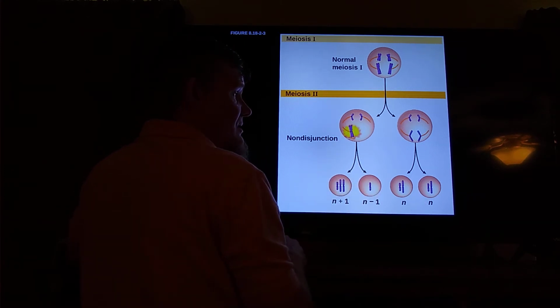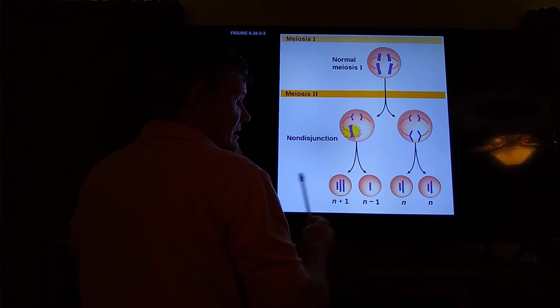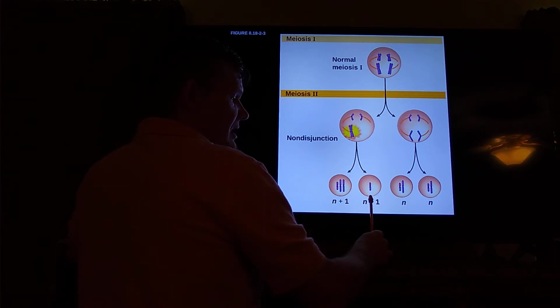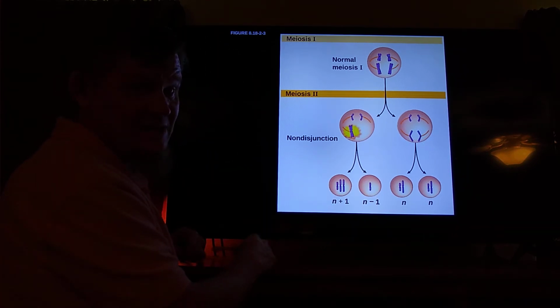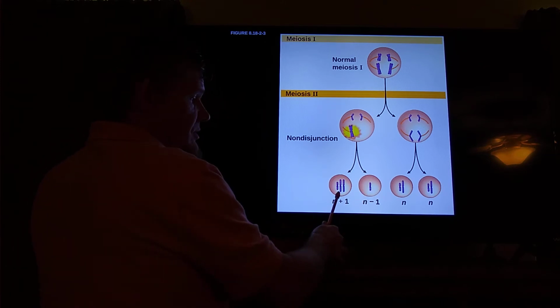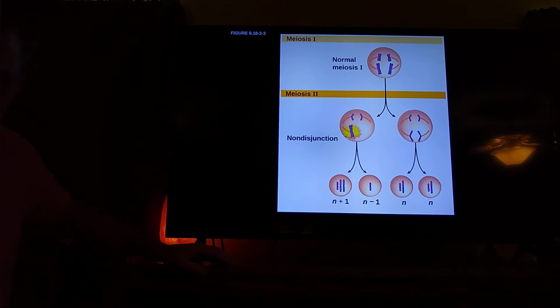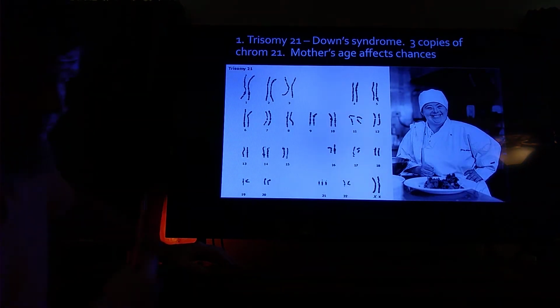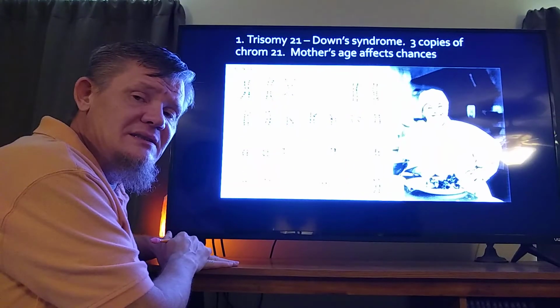This is non-disjunction. This chromosome was supposed to split in half and didn't. So now we end up with one sex cell that has not enough DNA in it, and a second sex cell that has too much DNA in it. And we said not enough or too much DNA is just death. The one that you can survive is called trisomy 21. The one that you can survive causes Down syndrome.